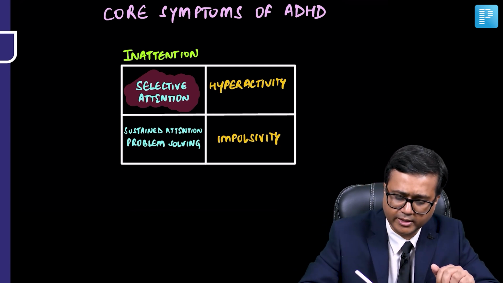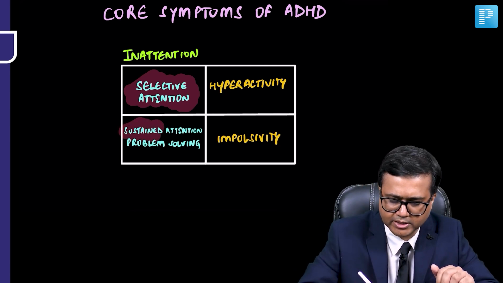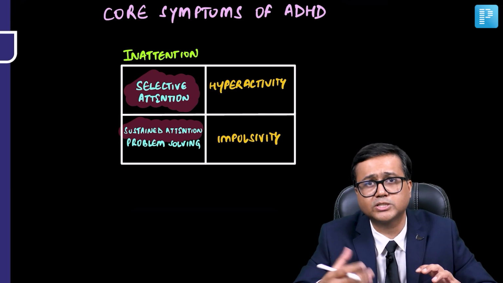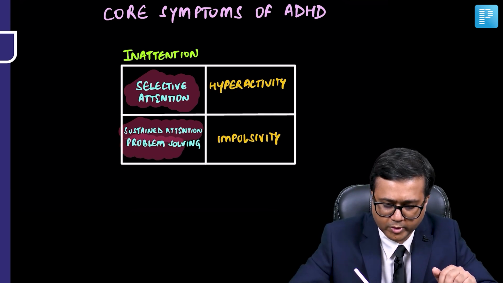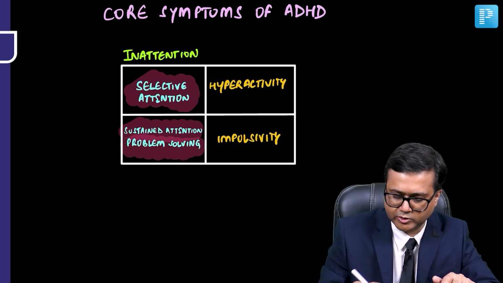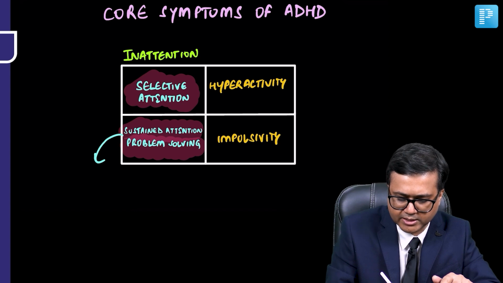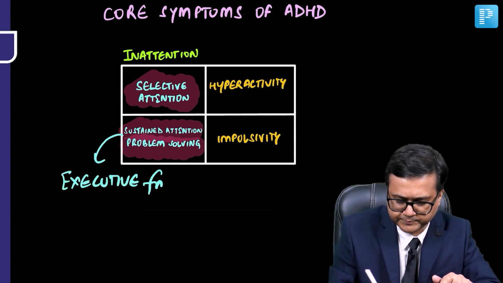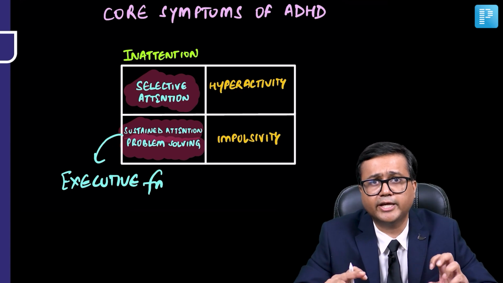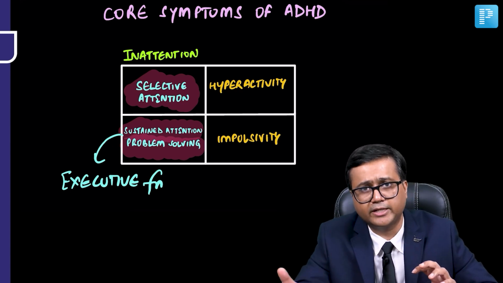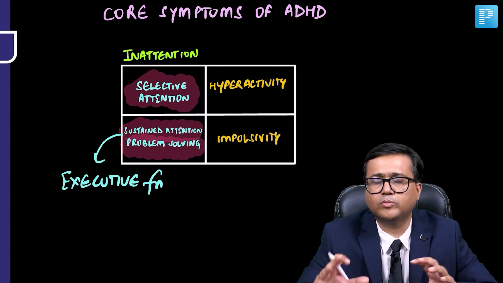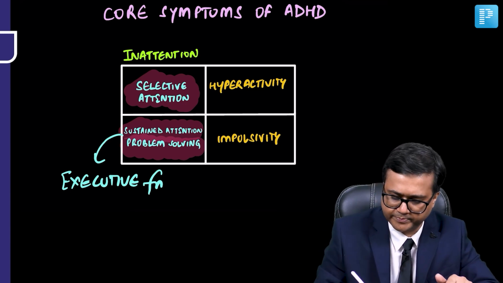Another is a problem in sustained attention or problem solving, which you can correlate is basically related to executive functioning. So inattention can be of two types: problems in selective attention, and problems in sustained attention and problem solving.